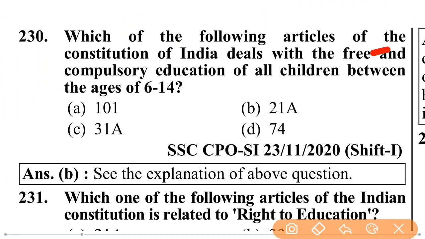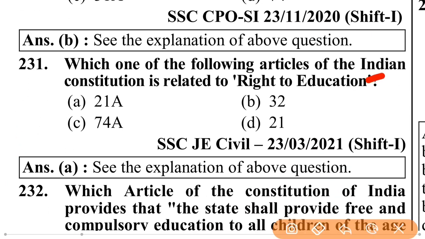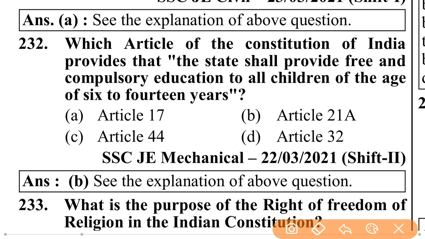Which of the following articles of the Constitution of India deals with the free and compulsory education of all children between the age of 6 to 14? Article 21A. Which one of the following articles of the Indian Constitution is related to right to education? Article 21A. Which article of the Constitution of India provides that the state shall provide free and compulsory education to all children of the age of 6 to 14 years?